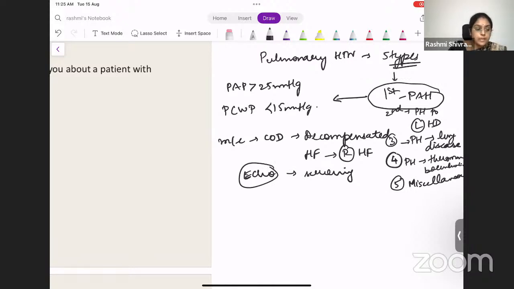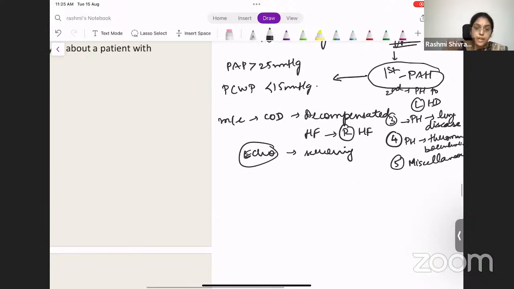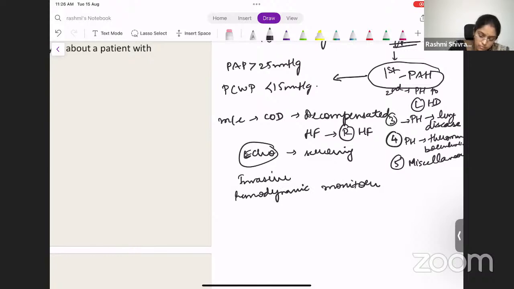So what is the gold standard test? You will actually go inside and measure the pressures, right? Catheterization and measuring the hemodynamics there. So invasive hemodynamic monitoring is the gold standard test. Invasive hemodynamic monitoring is the gold standard test. This is very, very important.